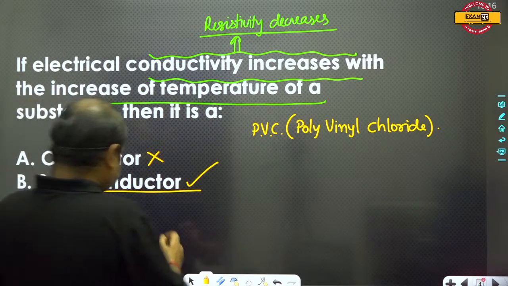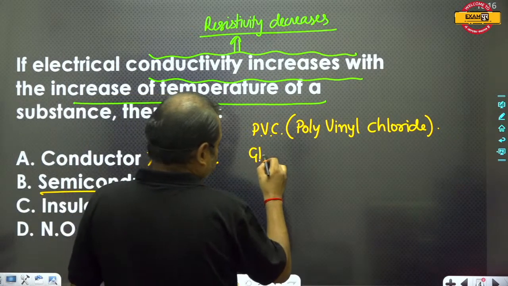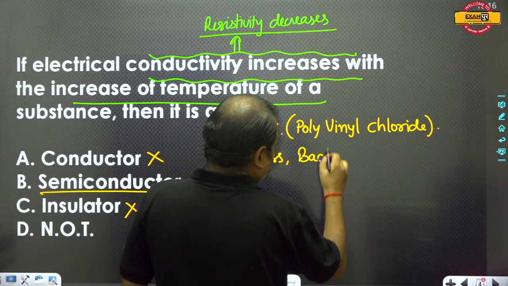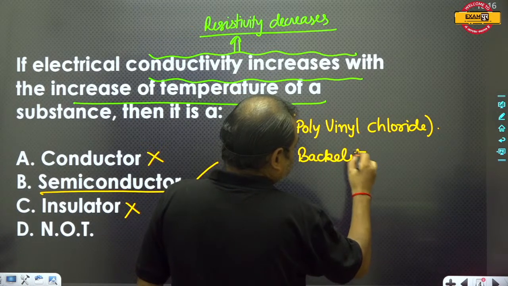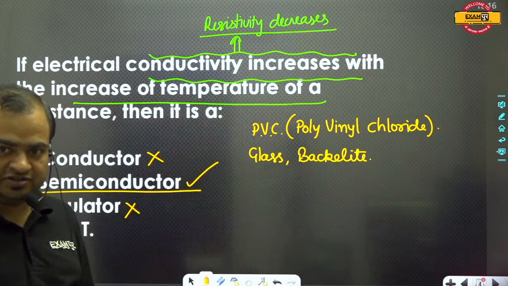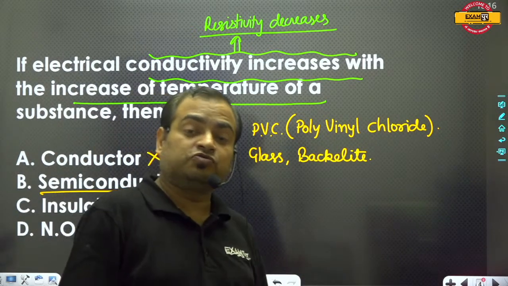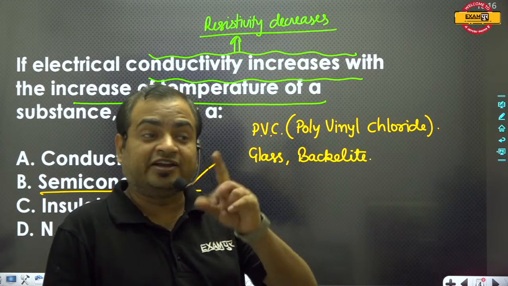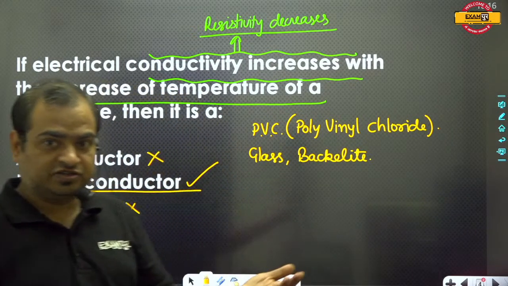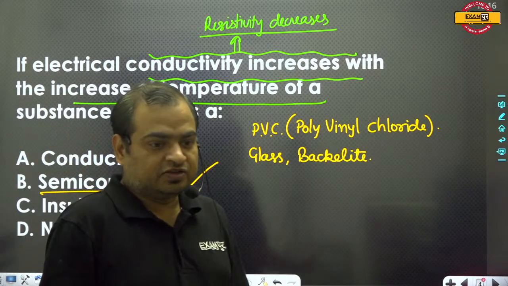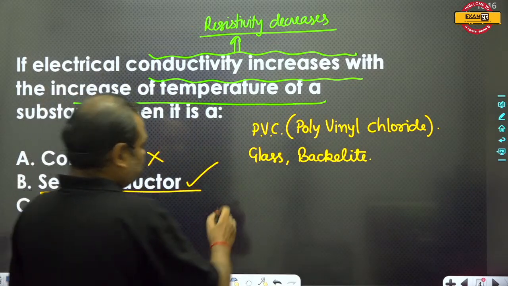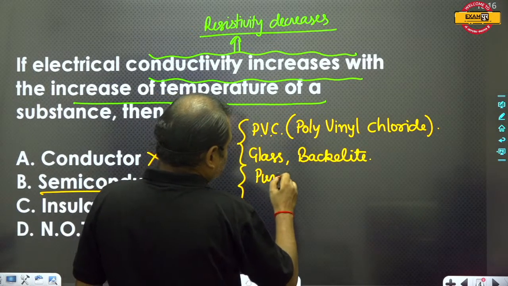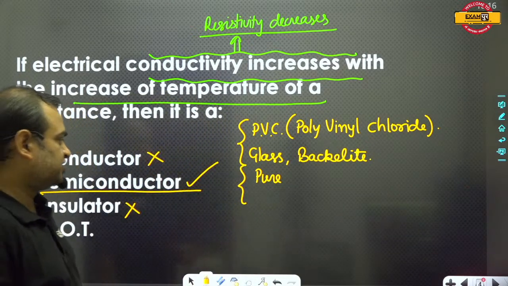So this is an insulator, and glass, which is kaach, and bakelite. What is bakelite? Bakelite is actually a thermosetting plastic. Bakelite is used to manufacture the sockets and electrical switches which are used in our home. So these are the materials which do not conduct electricity, as well as pure water. Pure water is also an insulator of electricity.